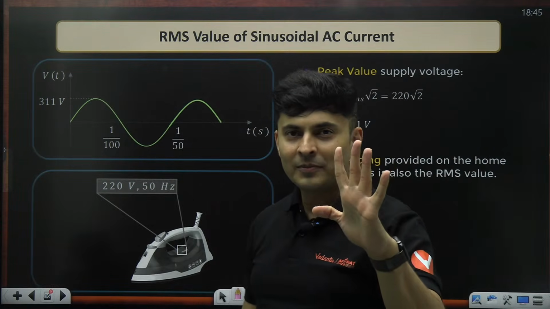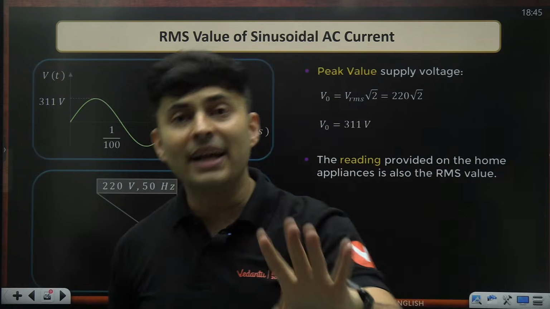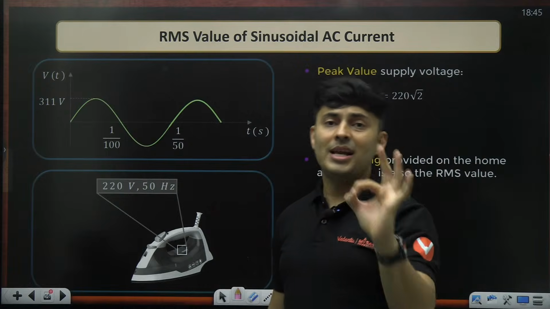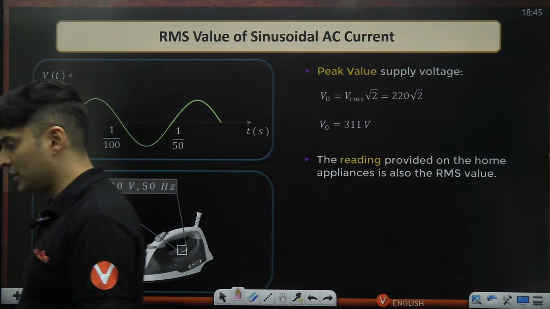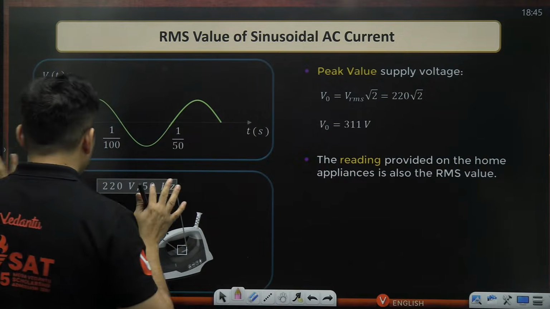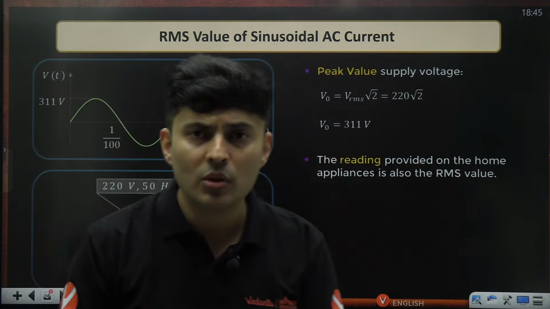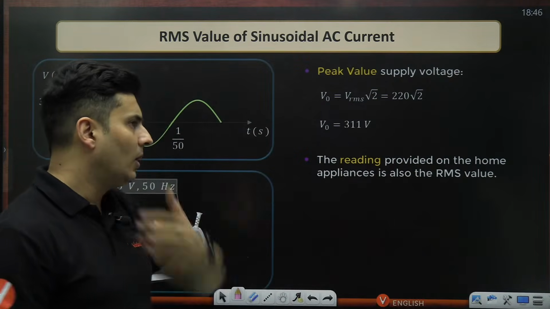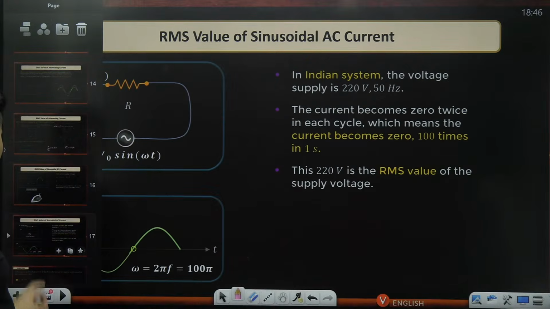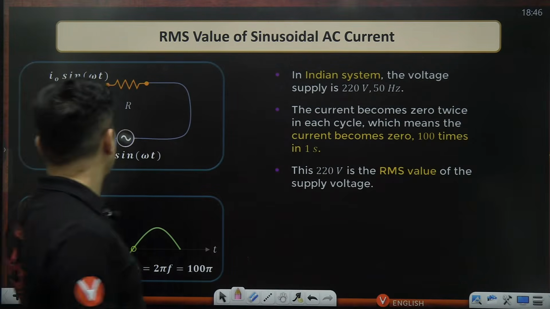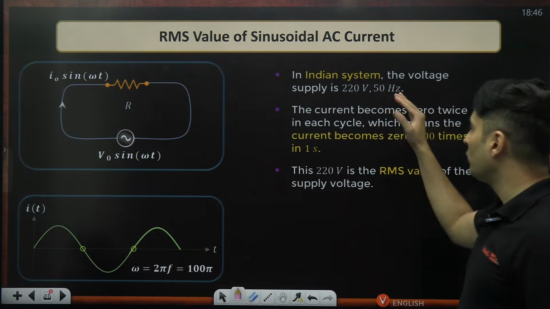Is that now clear? Any electrical appliance, any AC problem, by default, they will mention RMS. Let that sink in. Any AC problem, unless specified otherwise, will always tell you RMS, guys. That is the case for almost all things. In the Indian system, the voltage supply is 220 volts, 50 hertz.